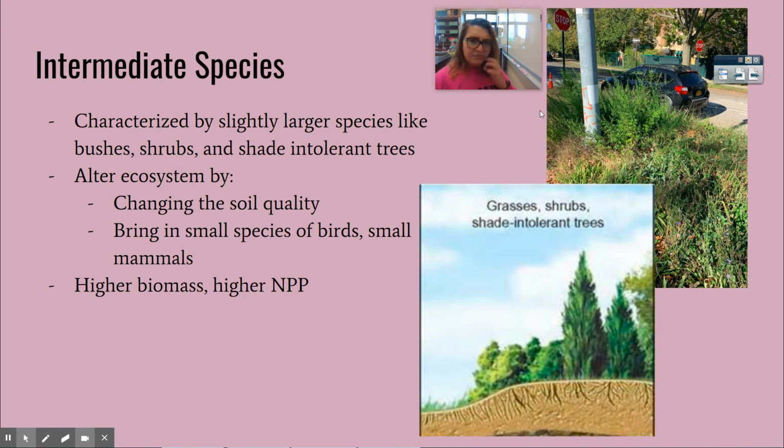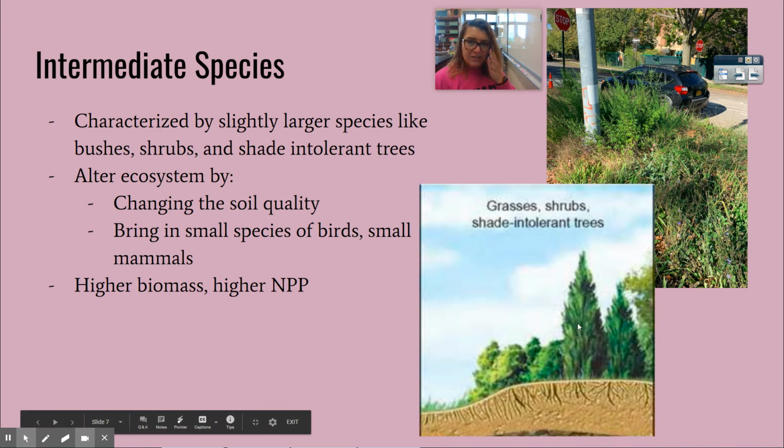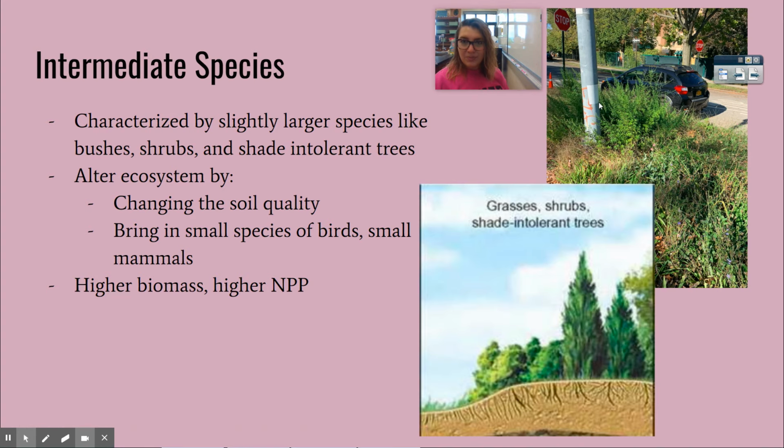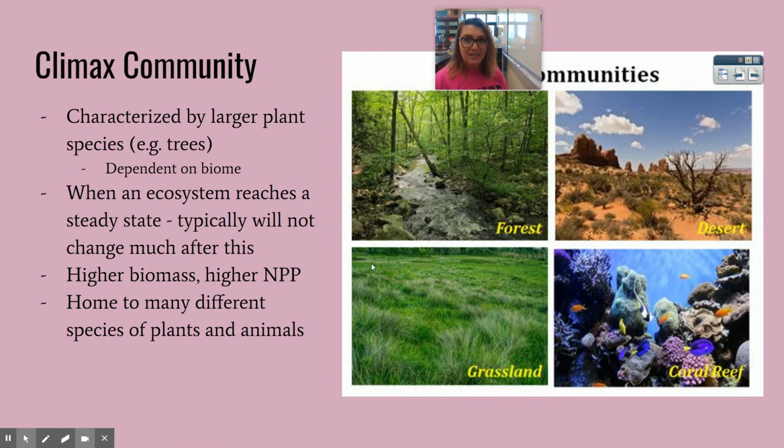The reason shade-intolerant trees are going to be here is because there are no big trees to overshadow them. Eventually, once we get to the climax community, there are going to be some big trees if we're in a forest. Climax communities are characterized by larger plant species, like trees if we're in a forest.